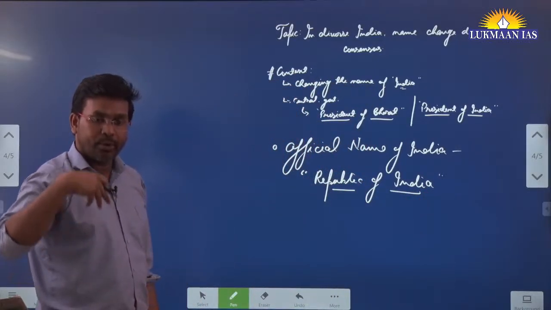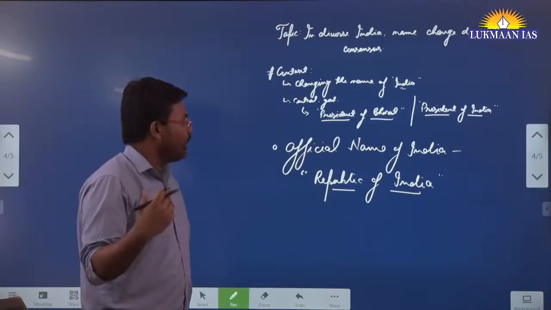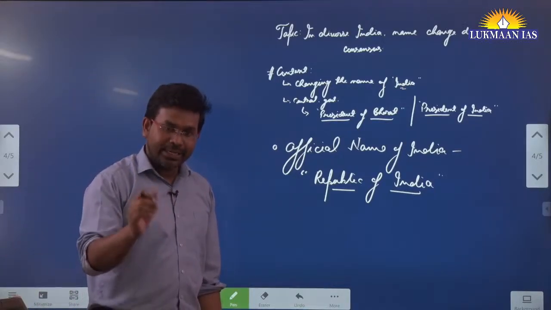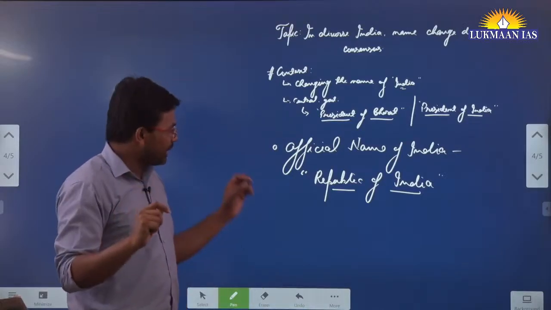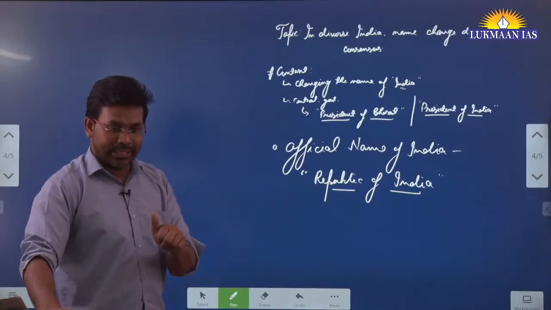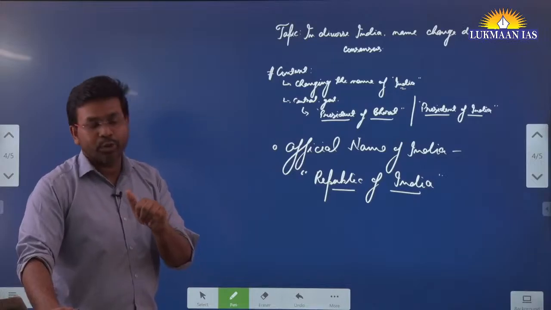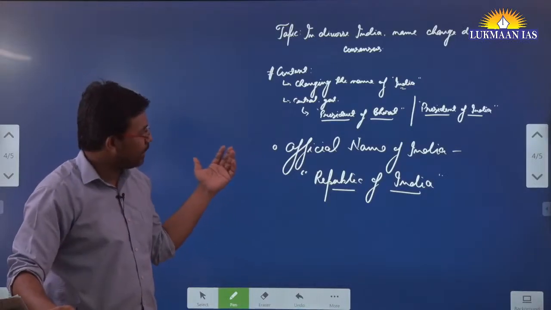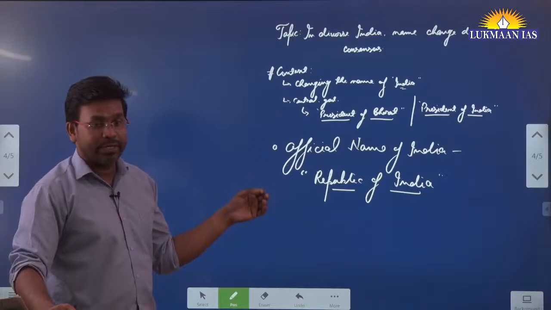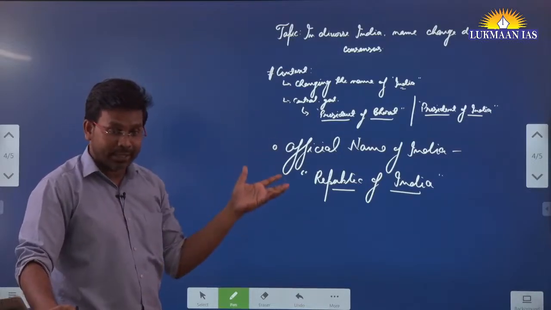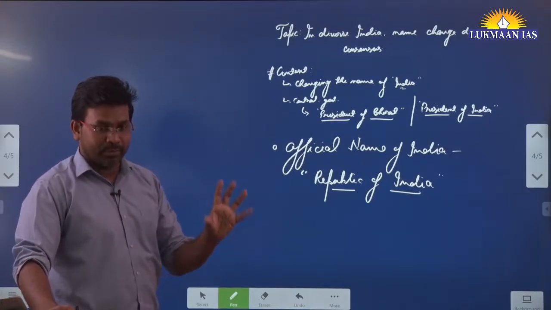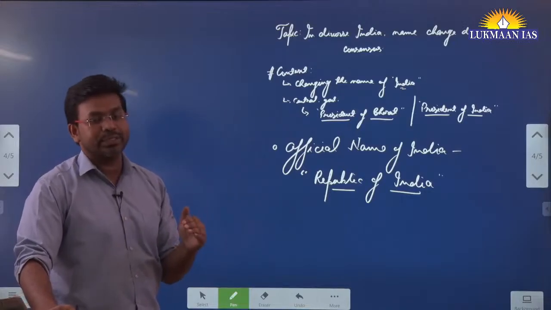However, if we talk about the Constitution of India, the author has said there should be only one name for a country; the same country should not be known by different names. For example, if somewhere we mention Republic of India and somewhere else Republic of Bharat, people will get confused and will not understand that they are referring to the same country.